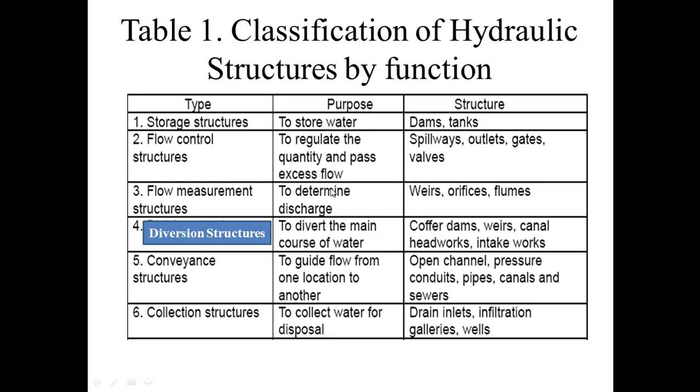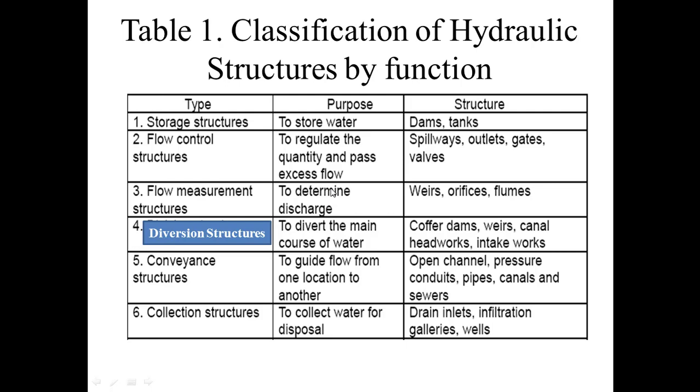The fifth one is conveyance structures, and the purpose of this type of structure is to guide flow from one location to another, meaning to transfer water or to move water from one point to another. The structures coming in this type are open channels, pressure conduits, pipes, canals, and sewers. So these types of structures are used to guide the flow of water from one location to another.